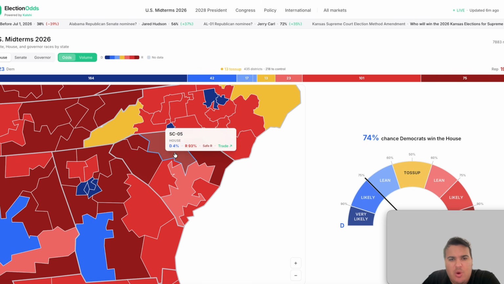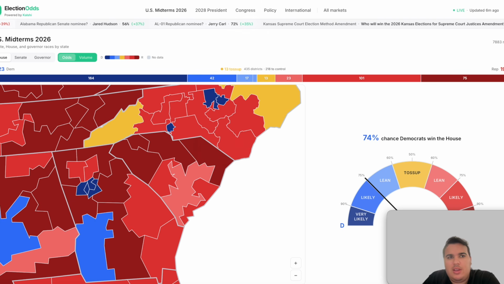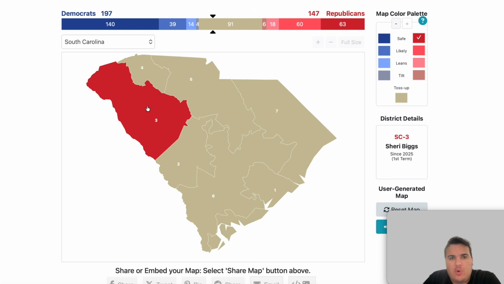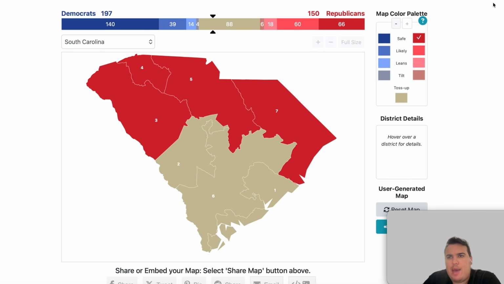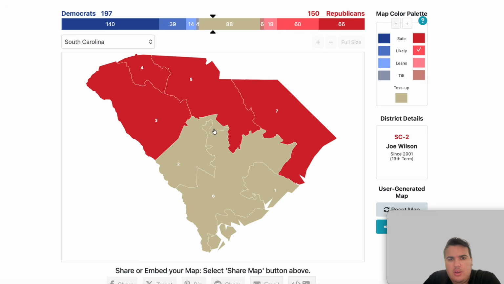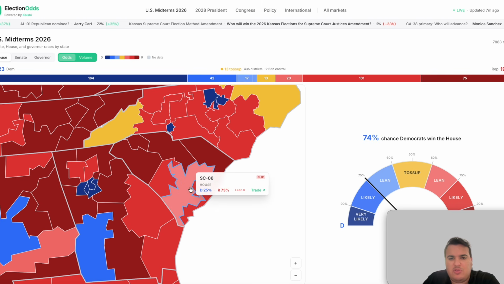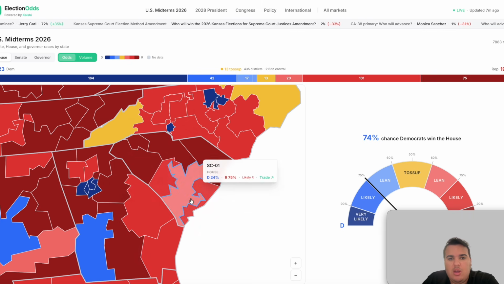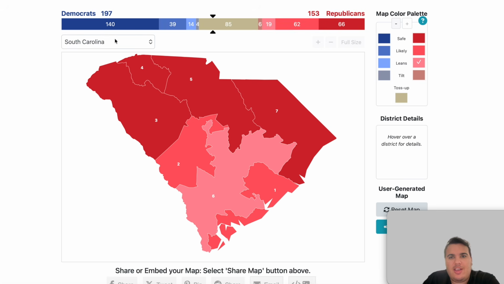The 3rd district, 4th, 5th, and 7th are all listed as solid or safe for the Republicans as we go across the map here. We have a likely Republican seat in the 2nd district and the 1st district, so we can put those in their respective categories. And James Clyburn's solidly reliable Democratic district is now listed as lean for the Republicans. It's been redrawn to be more Republican friendly on the map. So that's South Carolina, and it gives the Republicans a boost. Democrats nearing 200 at 197, Republicans at 153.